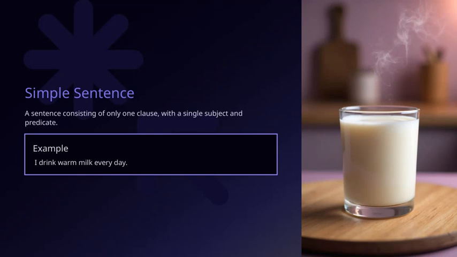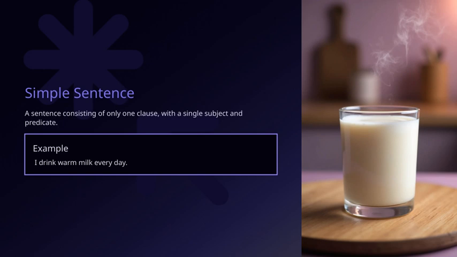A simple sentence is basically a sentence that has only one clause. It contains just one subject and one predicate, making it straightforward and easy to understand. For example, take the sentence, "I drink warm milk every day." Here, I is the subject, and drink warm milk every day is the predicate. This kind of sentence is useful because it gets a clear point across without any extra complexity.